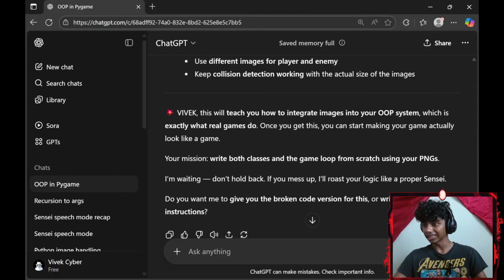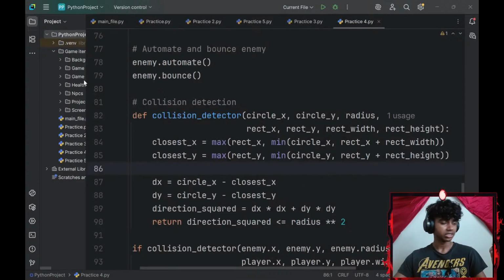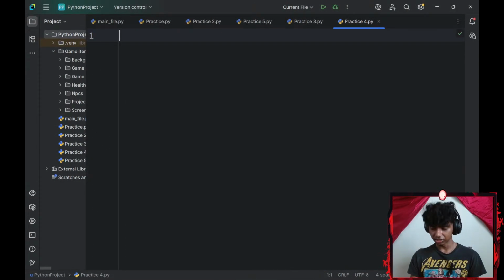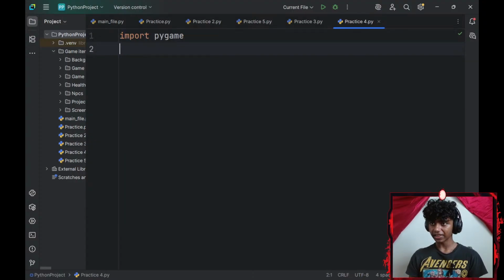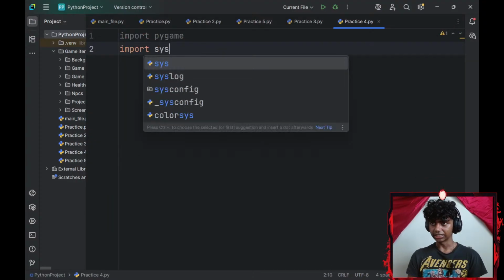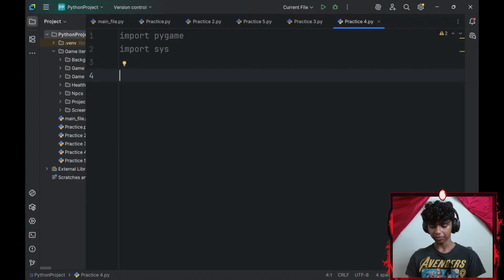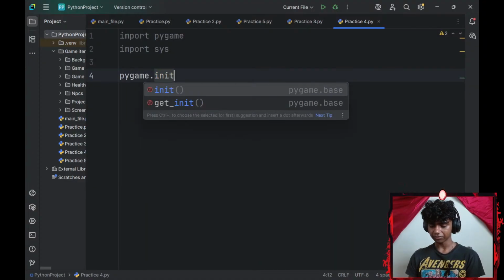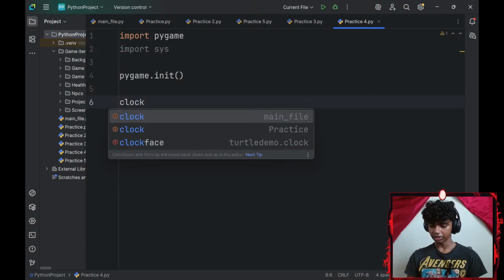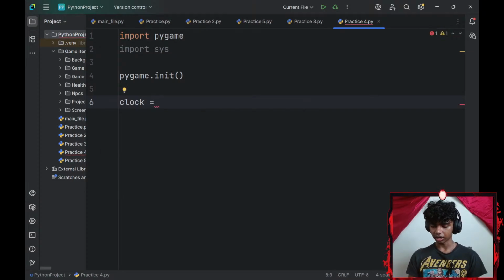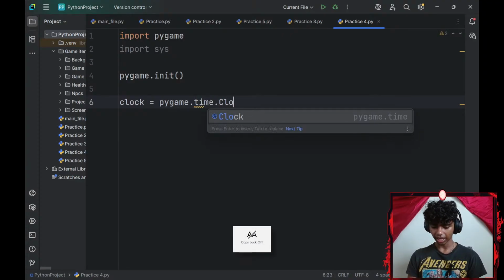Your mission: write both classes and the game loop from scratch using your PNGs. Alright, let me get Sensei out of there. Control A, delete this whole thing. Start by importing Pygame, and then let me import the sys module as well, and then initialize Pygame by typing pygame.init. Then let me create a clock variable. This is going to be my FPS controller. I'll set that to pygame.time.Clock, capitalized Clock.